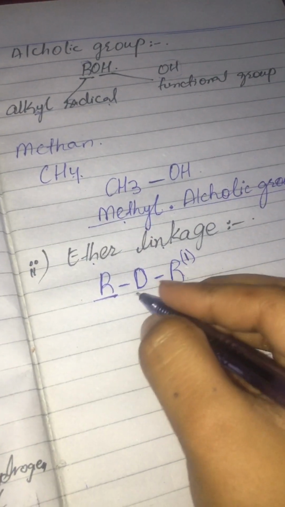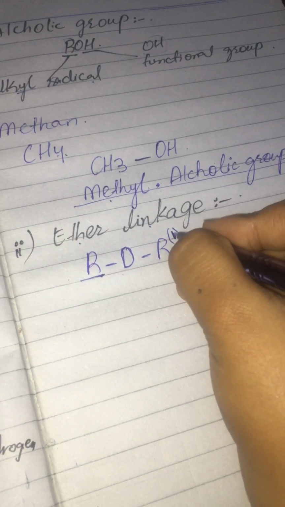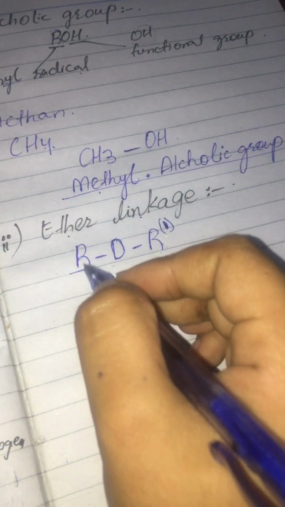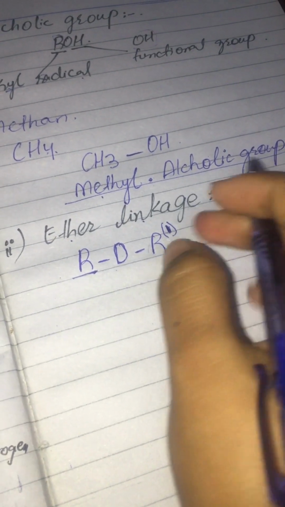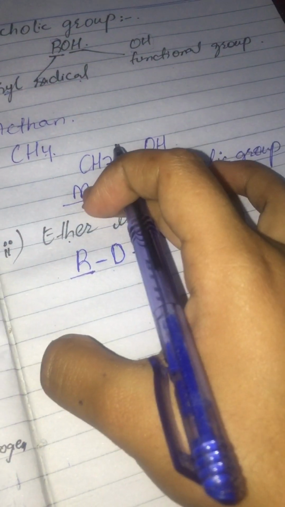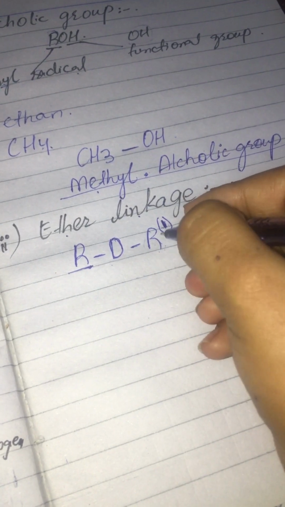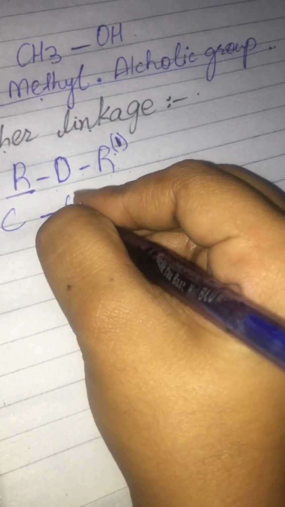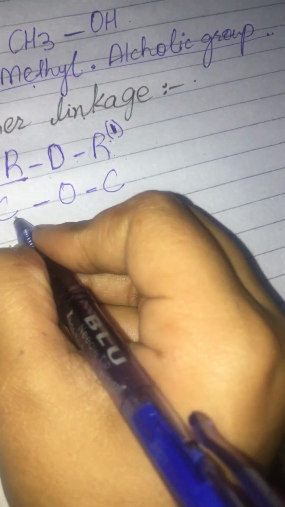Both are alkyl radicals, but there could be a change in number or element. This can also be written as C-O-C, carbon oxygen carbon.